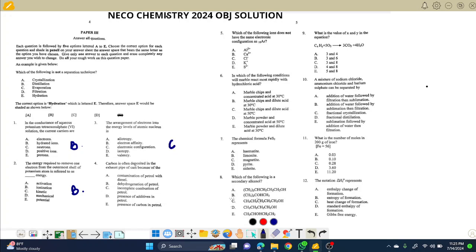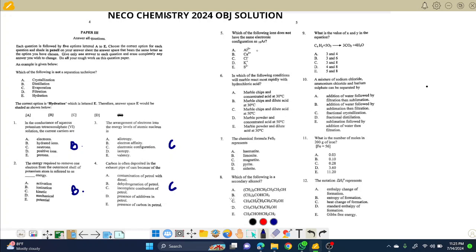The fourth one says carbon is often deposited in the exhaust pipe of a car because of? This is a very simple question. We talk about combustion and incomplete combustion. A very good example of incomplete combustion is in the exhaust pipe, as a result of incomplete combustion of petrol. So the correct answer is addition of oxygen to form carbon dioxide and water. Choice C is also correct for this. So the first four questions are B, B, C, C.